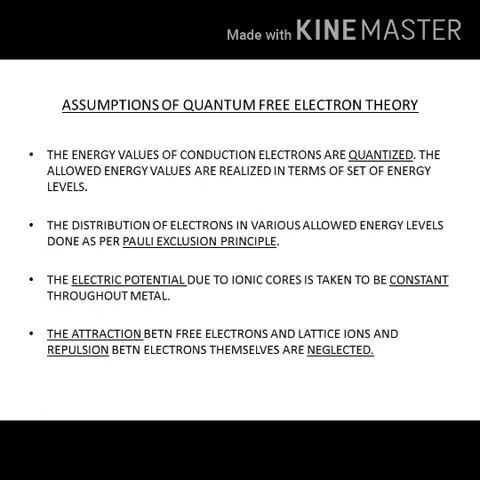Second assumption, the distribution of electrons in various allowed energy levels is done according to the Pauli exclusion principle. That means each level can accommodate a maximum of 2 electrons with opposite spin. The 2 electrons can have the same energy. Third assumption, the electric potential due to ionic cores is taken to be constant throughout the metal. Fourth, the attraction between the free electrons and the lattice ions and the repulsion between the electrons themselves are neglected.